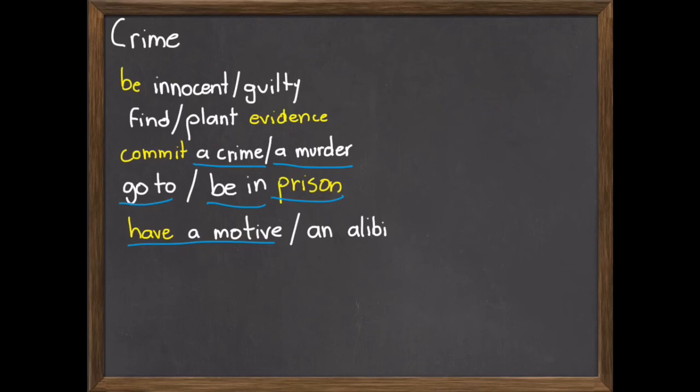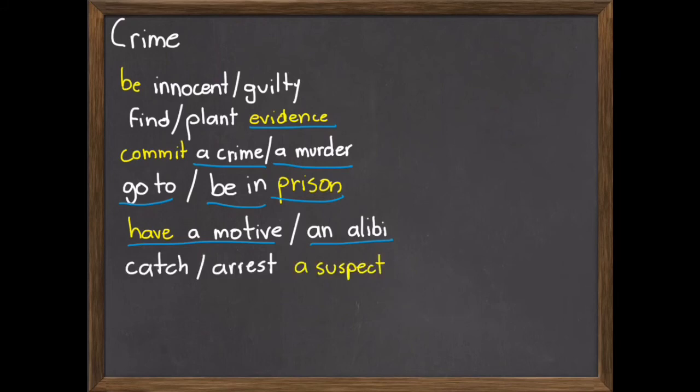It could be something else. That's what we call a motive. An alibi is a type of evidence that shows that this person, the suspect, wasn't in the place of the crime. That means to have an alibi. It's a type of evidence that shows that someone is innocent.